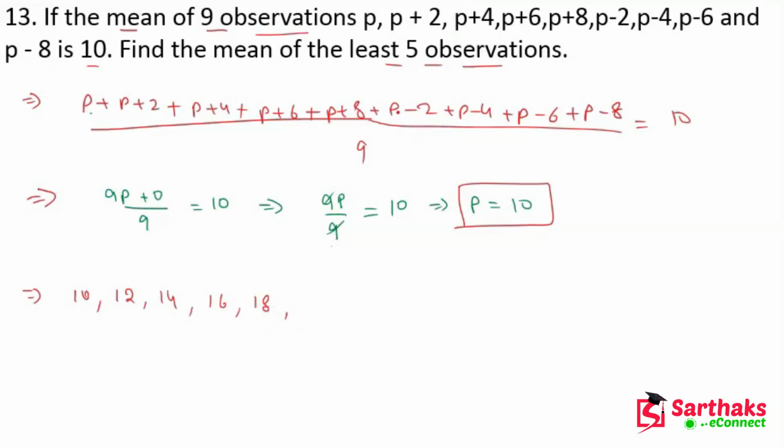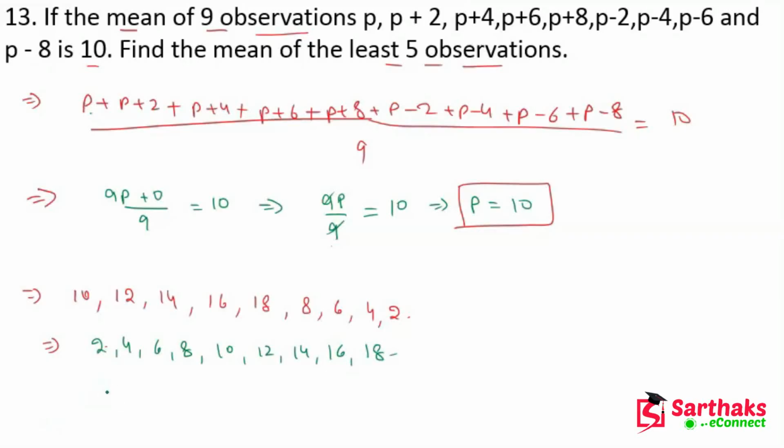Now P minus 2 means 10 minus 2, this is 8. 10 minus 4 is 6. 10 minus 6, we get 4. 10 minus 8, we get 2. So this is the observations: 1 2 3 4 5 6 7 8 9. Now we have to arrange them in ascending order. After arranging, we get 2 4 6 8 10 12 14 16 and 18.